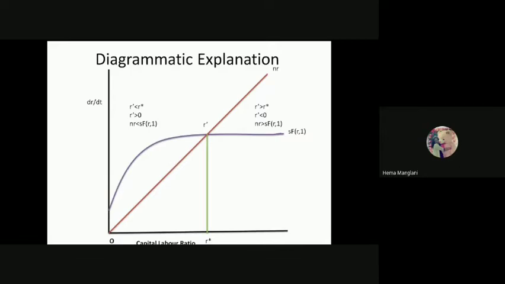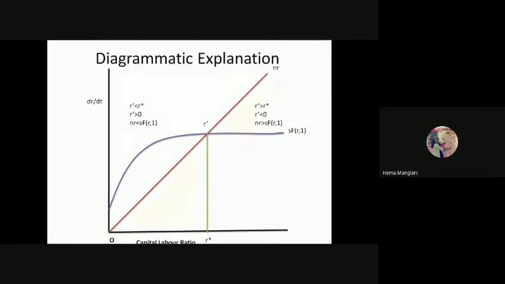So we will be taking here the capital labor ratio on the x-axis, and dr by dt, which is the growth of this capital, or we say the technical coefficient function. Now we have this nr line, as I told you, which is increasing at a constant proportion.